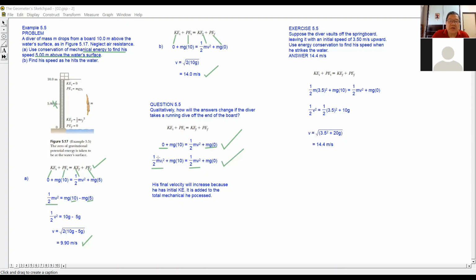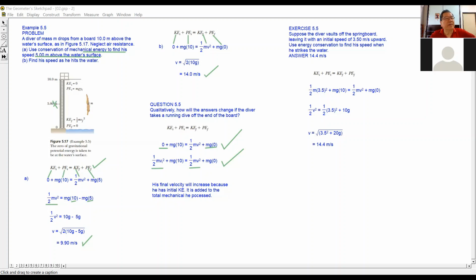So when the total initial energy is more, the final velocity will also be bigger. Okay, so the answer is his final velocity will increase because he has initial kinetic energy. It is added to the total mechanical